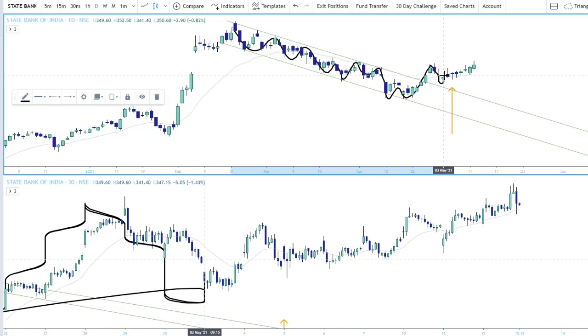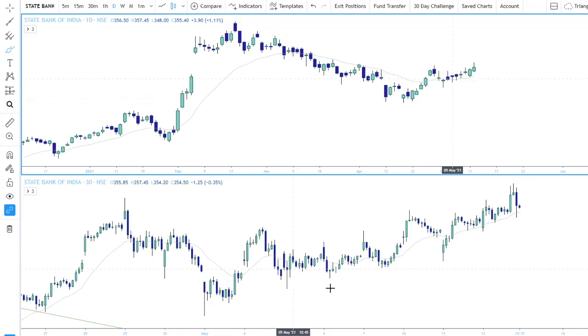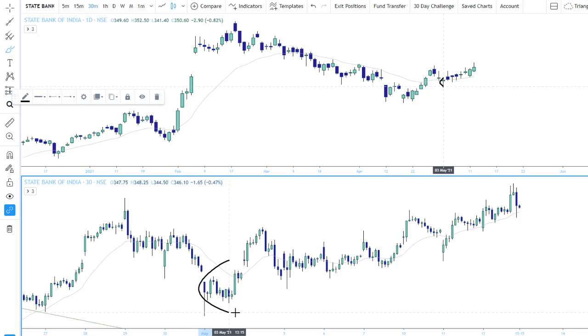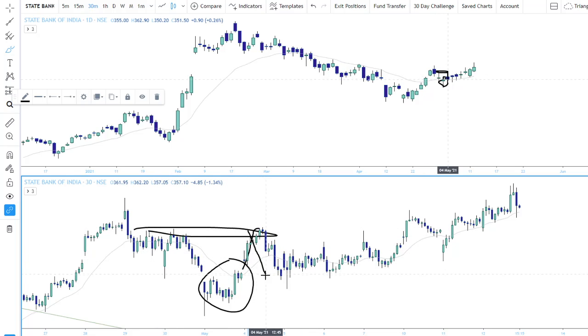What I should be doing as soon as it started coming down and got rejected here, that's when I started planning. That was on 3rd of May. I'll just clear off these drawings for you. So 3rd of May, on a 30-minute chart, as you can see here, it got rejected, and then on the next day it continued to go high, and then it faced some resistance around here and then came back.